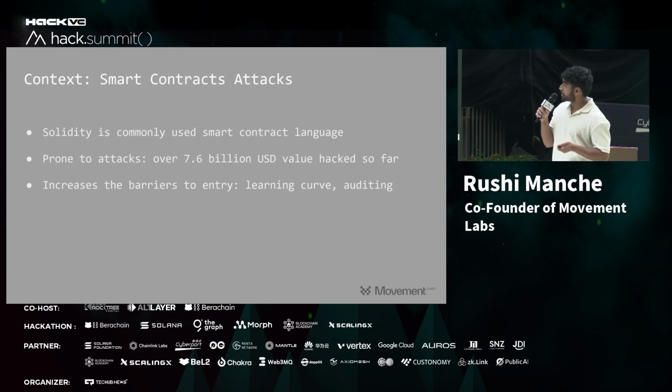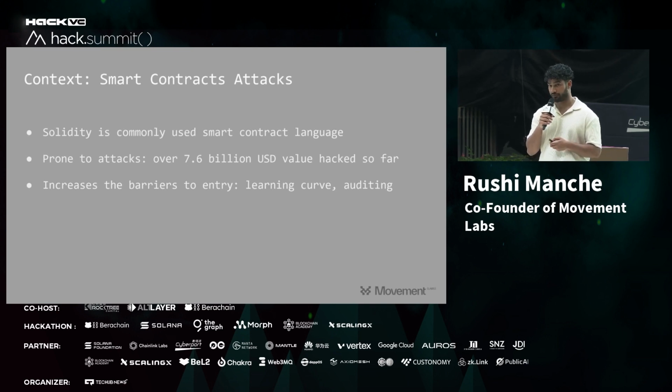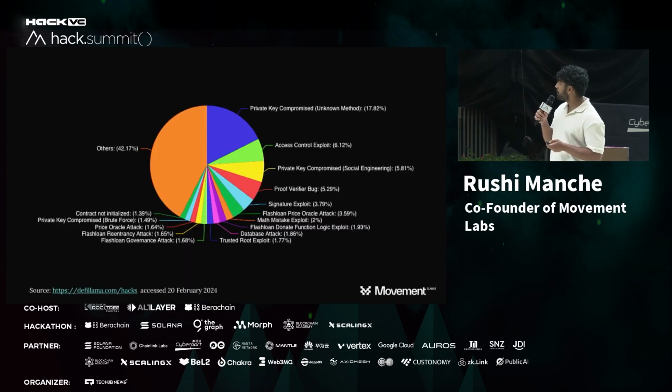So what's the context? To date, there's been over $8 billion lost in smart contract hacks. Last year, $4.5 billion was lost, mainly through smart contract vectors like reentrancy, integer overflows, and whatnot. Here's a breakdown of the attacks we're seeing: 17% private keys, 6% access controls. You can recognize some of these big attacks. If you look at PeckShield, which is like the most infamous Twitter account for security, every week there's a new attack for $50 million, $60 million.